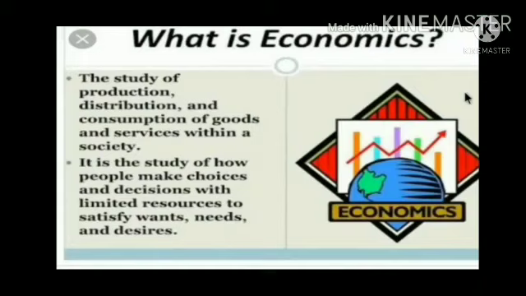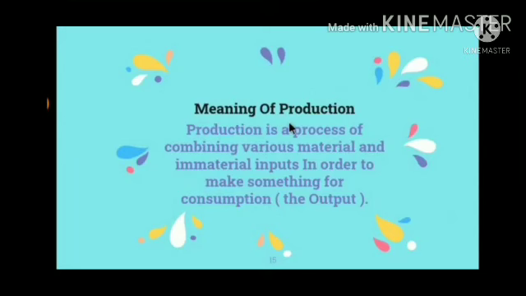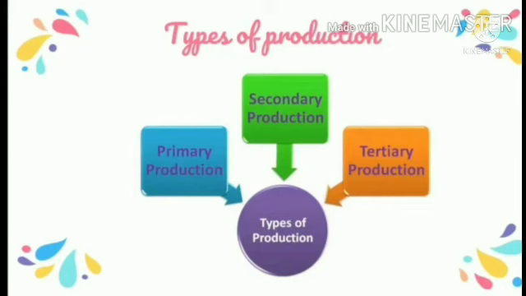Okay, my dear children, shall we recall now? In this session, we discussed the meaning of production, types of production, and then the definition of economics. Types of production. There are three types of production.